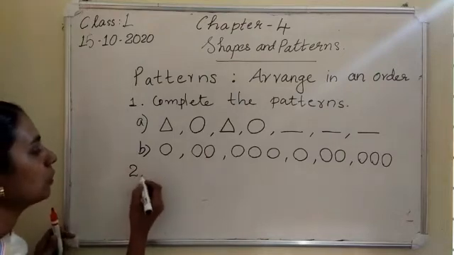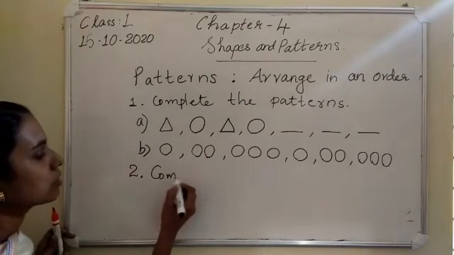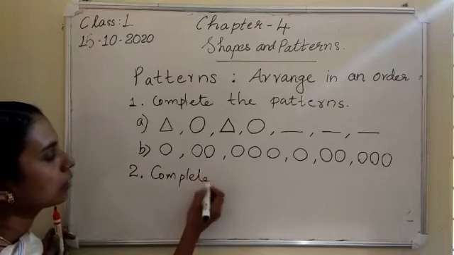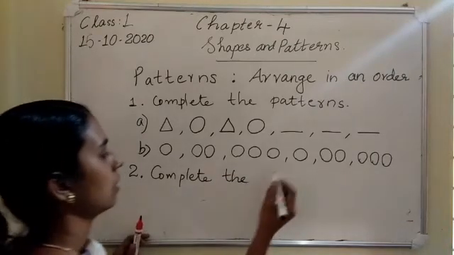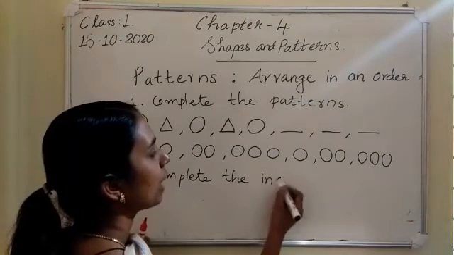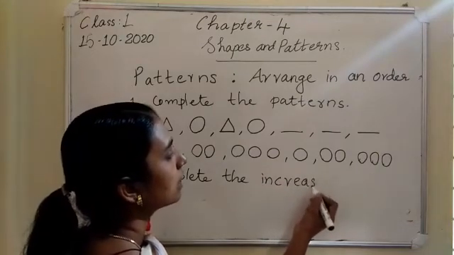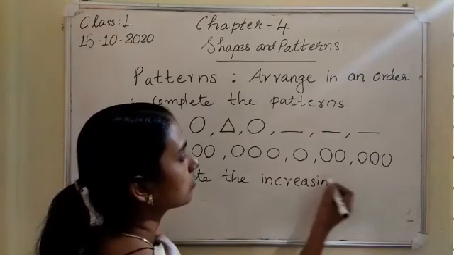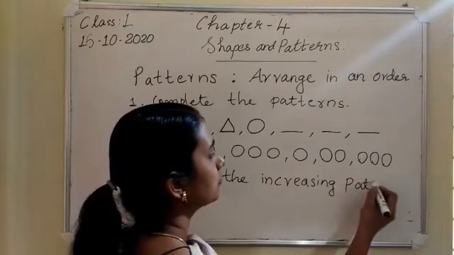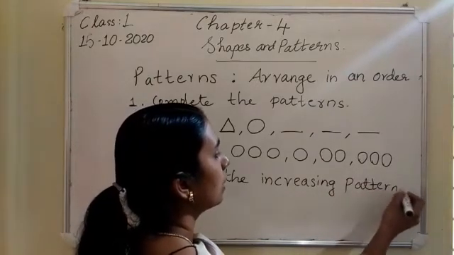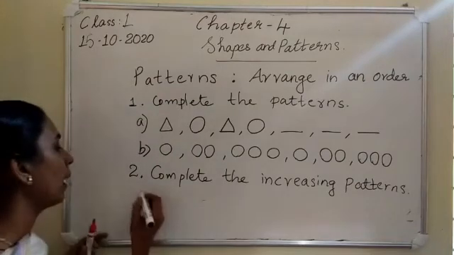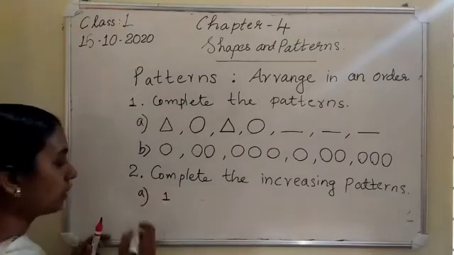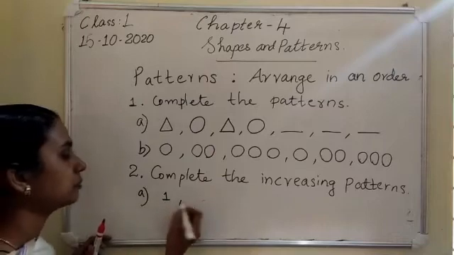Okay. Next one. Question number 2. Complete the increasing pattern. Numbers increasing. So, starting with A, first I wrote 1.